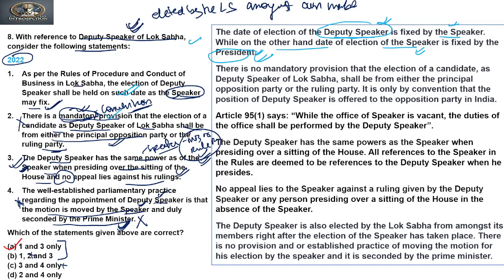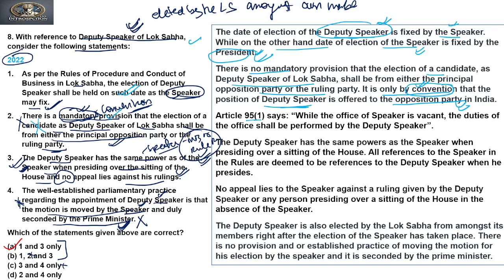So because of this, we can say that the first statement is correct. Now see the second: there is no mandatory provision that the candidate elected as deputy speaker of Lok Sabha shall be from either the principal party or the ruling party. It is only by convention that the position of deputy speaker is offered to an opposition party in India. So it is not mandatory, neither in the rule book of Lok Sabha nor in the Constitution, but it is a convention practiced by political parties to maintain the unbiasedness of Lok Sabha proceedings. Clear? So because of this, we can say that the second is incorrect.